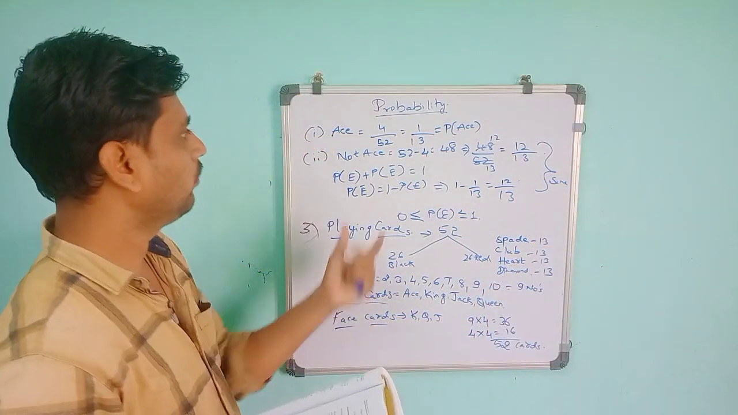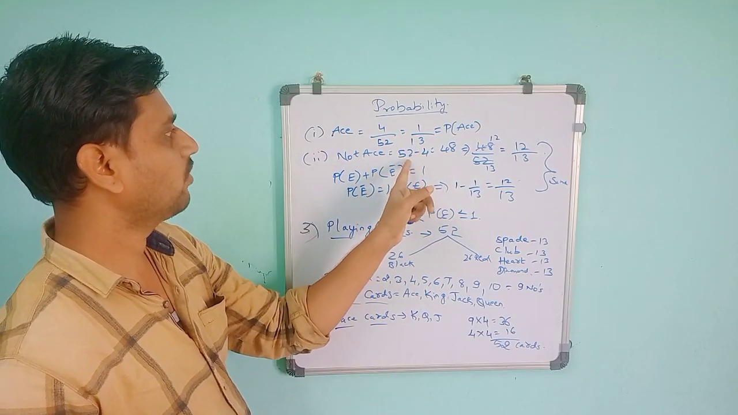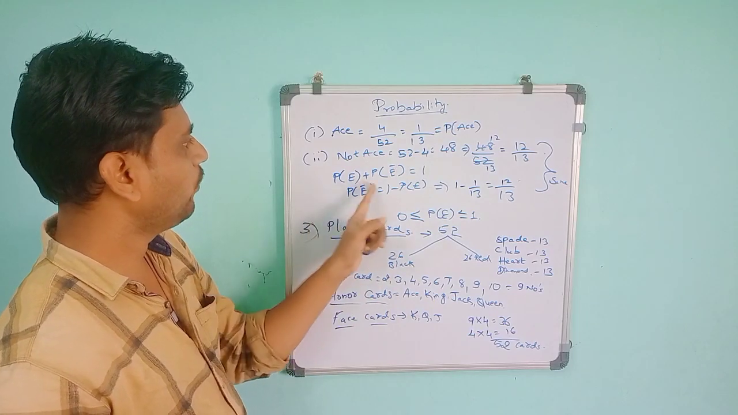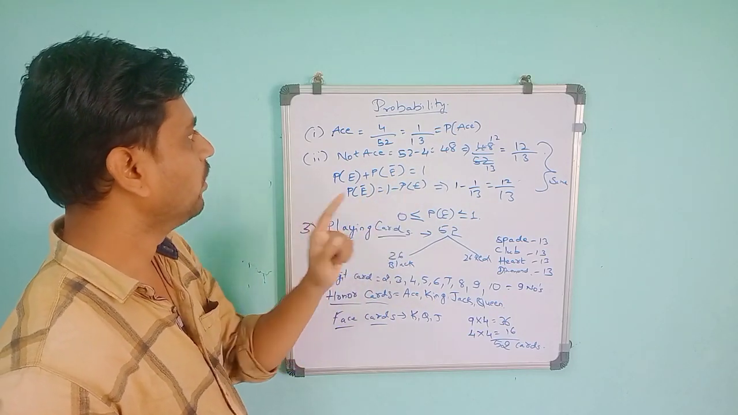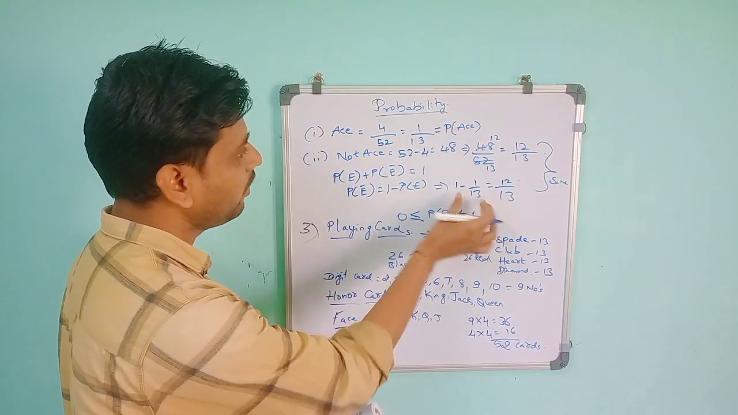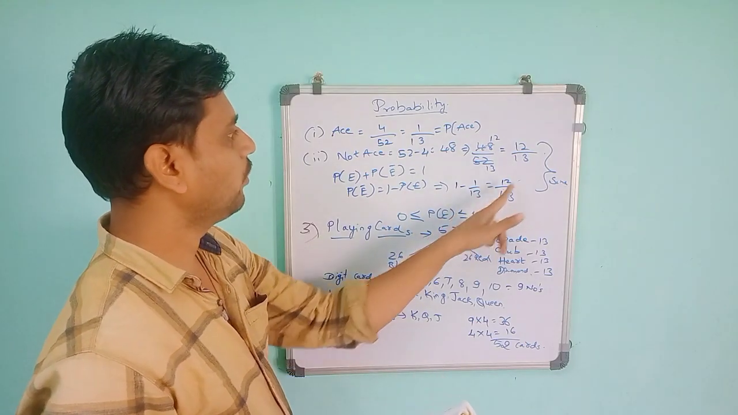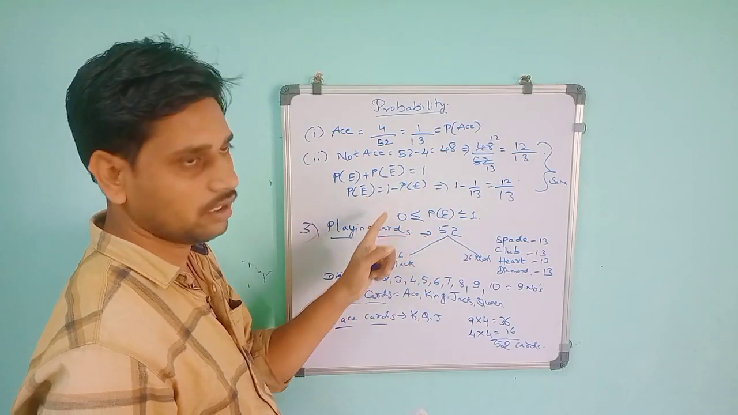So we can do it with the help of counting the 4 and removing them from the 52 cards. Or if P of E plus P of E bar is equal to 1, then P of E bar means 1 minus P of E. So you know P of E is 4 by 52, that is 1 by 13. So 1 minus 1 by 13 will give 12 by 13. So two methods we can do. This is the easy method.